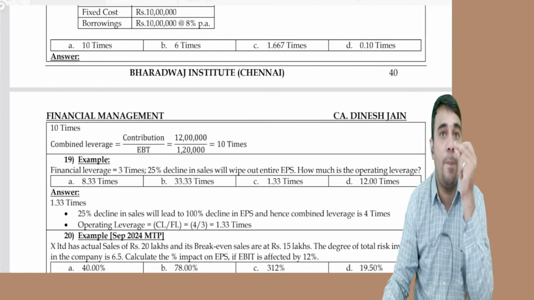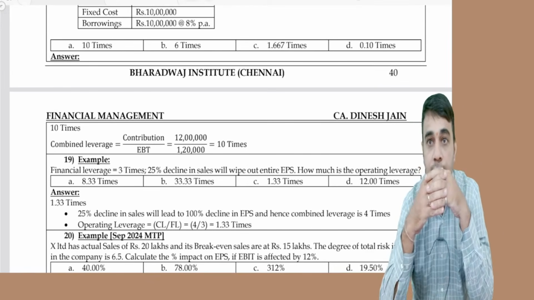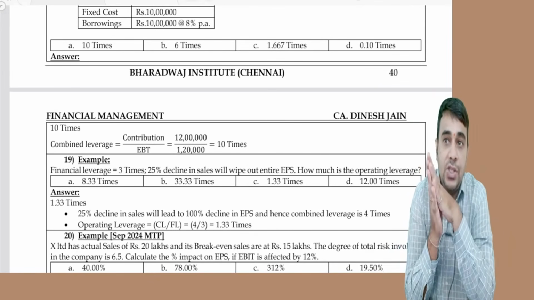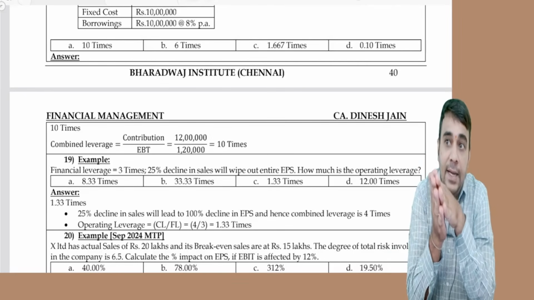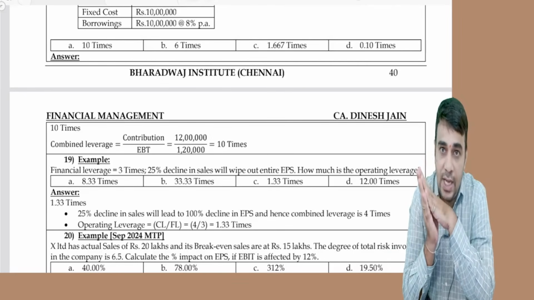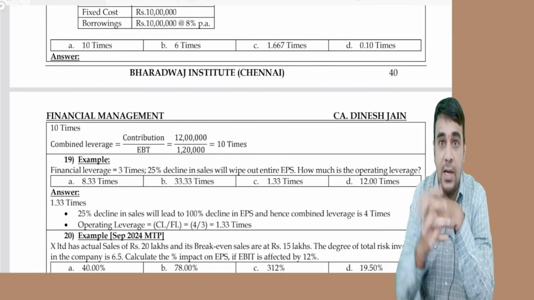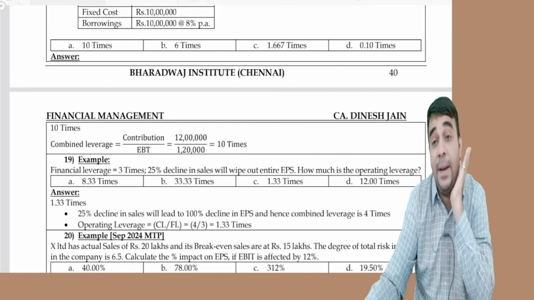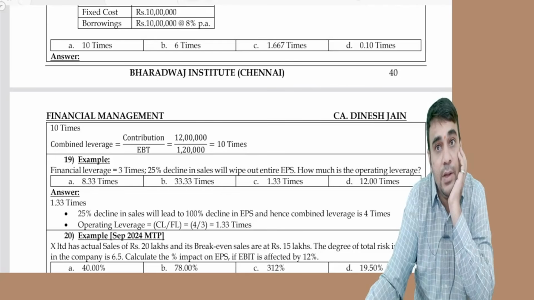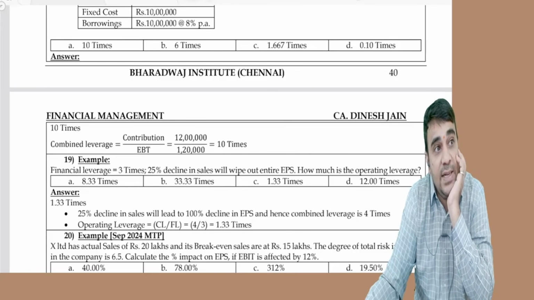Tell me the formula for operating leverage. Percentage change in EBIT by percentage change in sales. I don't want the other formula. Only the percentage change formula you have to give. Combined leverage formula: percentage change in EPS by percentage change in sales. Financial leverage formula: percentage change in EPS by percentage change in EBIT.